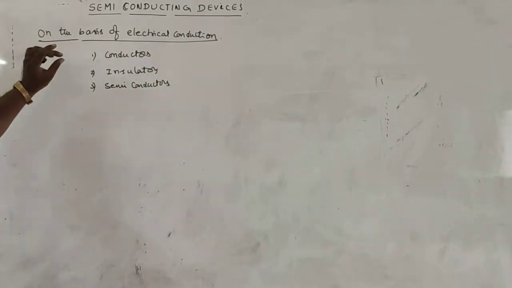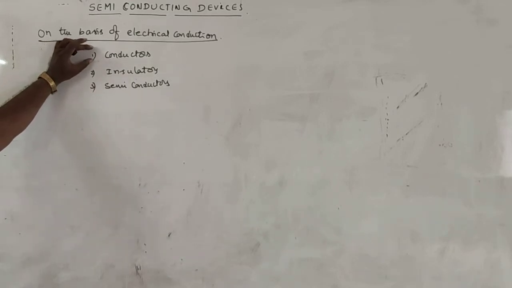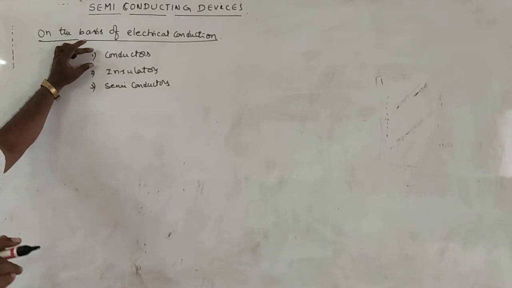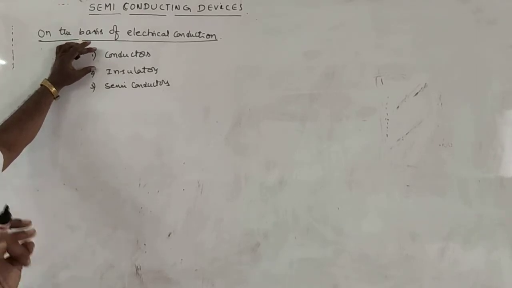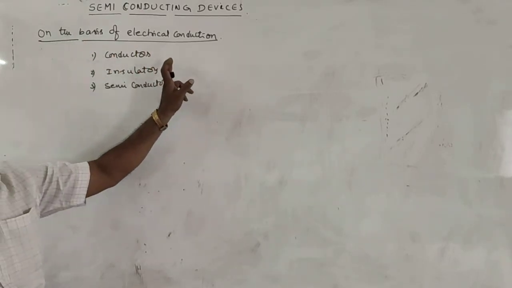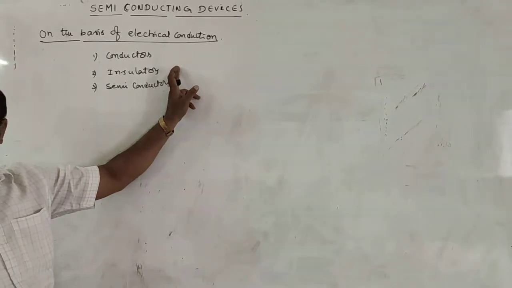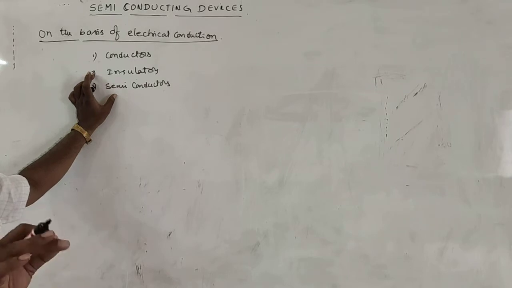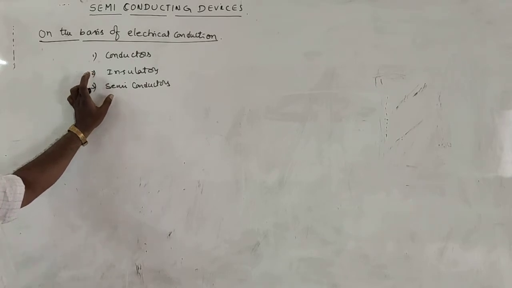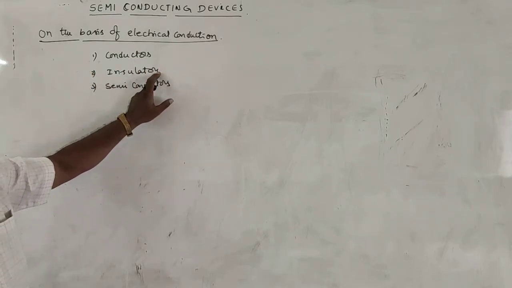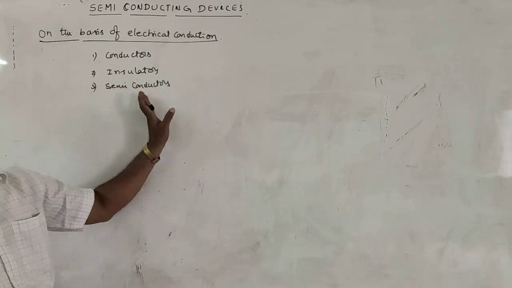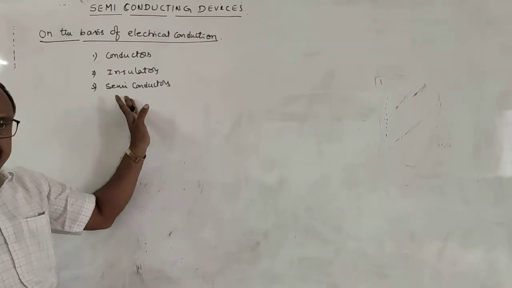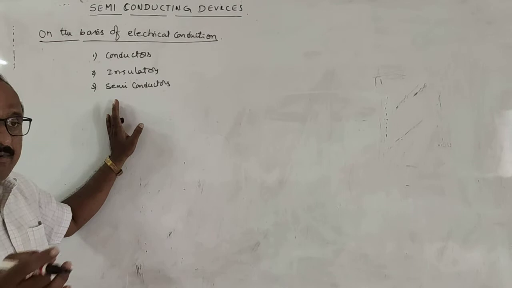So here, what is a conductor? On the basis of electrical conduction, any material which can allow the electric current freely through it is known as an electrical conductor, and a material which does not allow the electric current through it is known as an insulator. A semiconductor is a material which can allow the electric current partially through it.